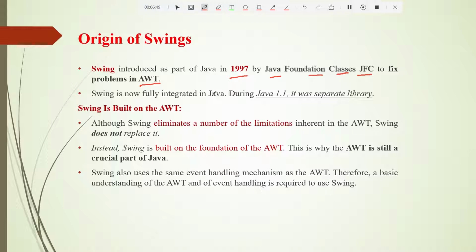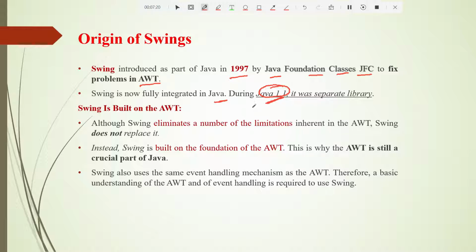Swing is now fully integrated with Java. In earlier versions, that is in Java 1.1, swing was a separate library, but now swing is fully part of Java. You need not download a separate swing library. In Java 1.1 you had to download the swing library separately, but now that problem is not there, because whichever versions of Java are coming now, that problem is not there.